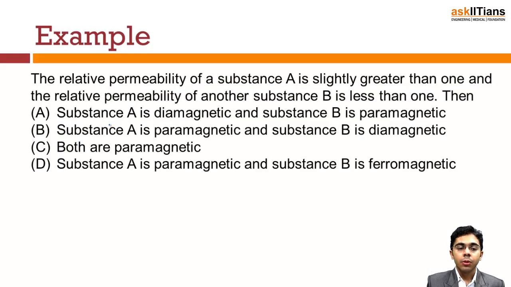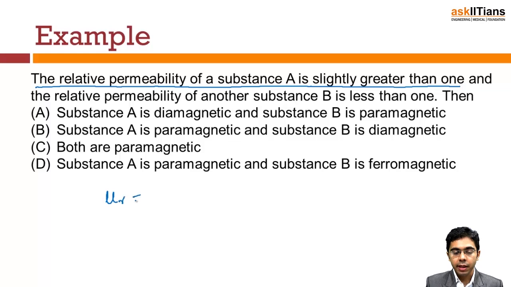Okay, so let's look at the next example. The relative permeability of a substance A is slightly greater than 1. That means they are talking about the permeability, and permeability can be written as 1 plus chi m, where chi m is the susceptibility.